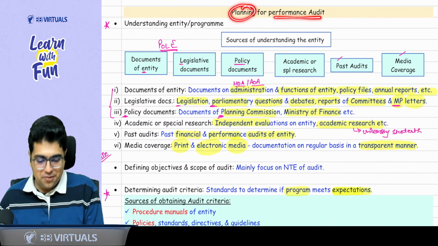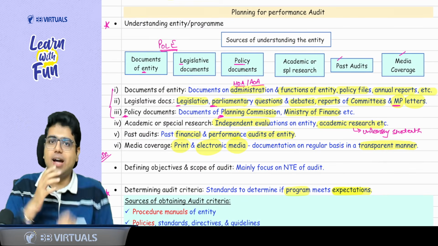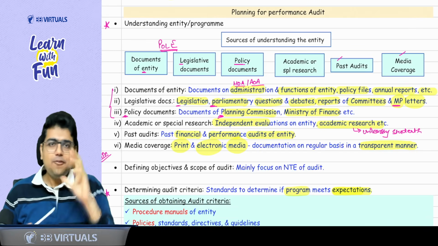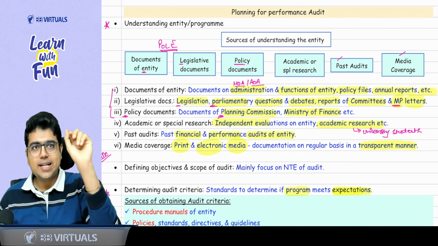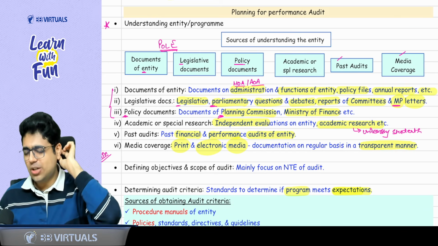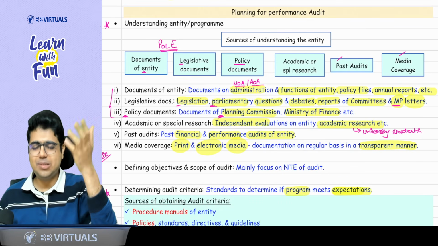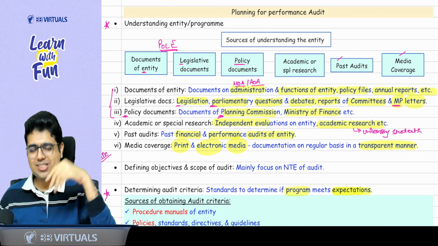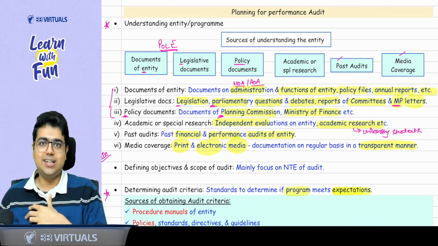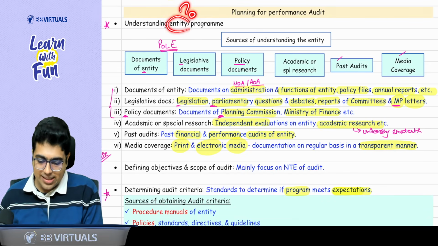Planning for performance audit. Now, sir, whenever I want to plan the performance audit, I need to understand. If I am doing the performance audit of a government entity, I need to understand that entity. If I am doing the performance audit of any government program, I need to understand the program, be it demonetization, LPG subsidy, minimum wages, Swachh Bharat Abhiyan. So the first question that ICAI asks is, how do you understand the entity or program?